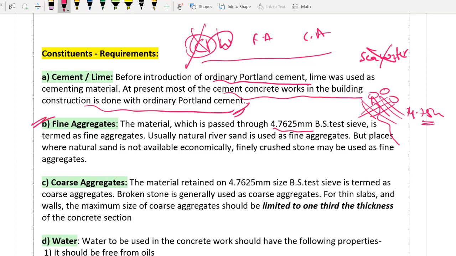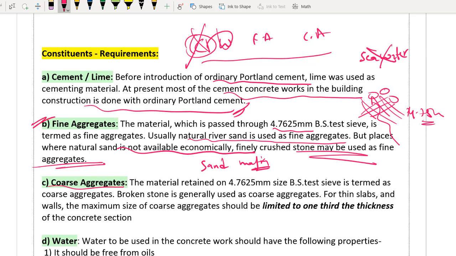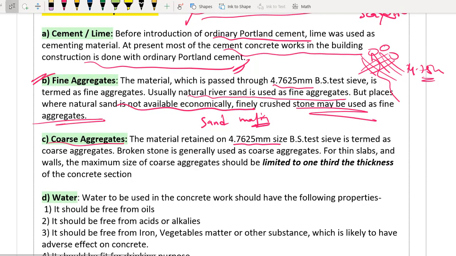Whatever natural sand you are getting in rivers, we will be using it as fine aggregates. That's why this sand mafia is running a lot on TV these days. If you open it you will be getting news related to the sand mafia, that illegal excavation is happening at the river bed. Why? Because generally the fine aggregates we will be using are from the river, whatever sand we have. But places where natural sand is not economically available, crushed stone may also be used as fine aggregates. See, basically from the quarrying site we bring coarse aggregates and from the river bed we bring fine aggregate. The material which is retained on 4.75 mm sieve, we call it coarse aggregate.